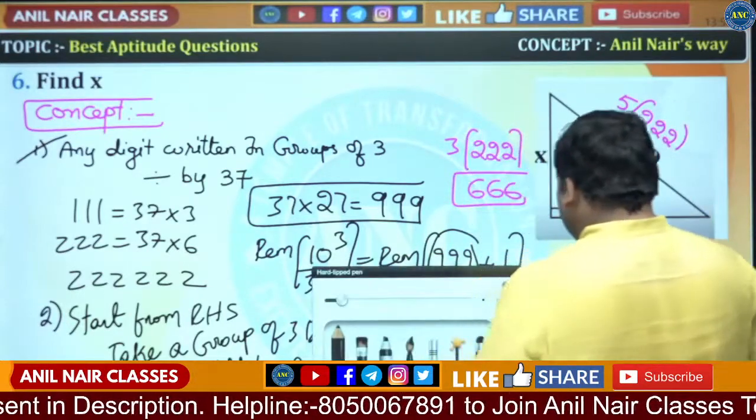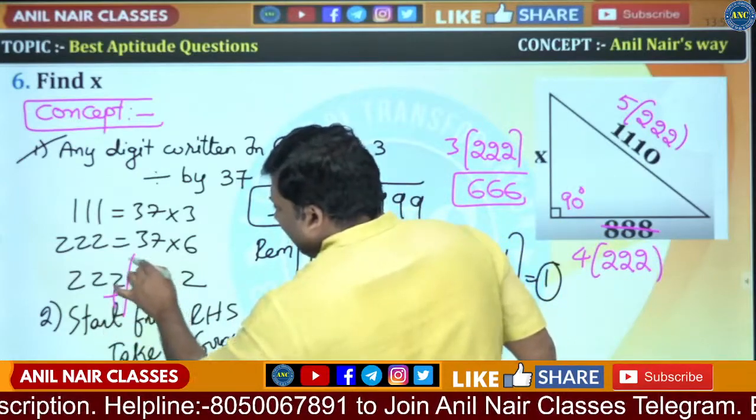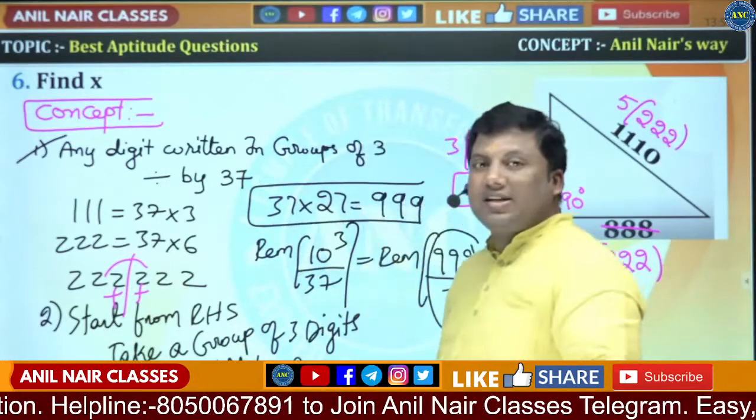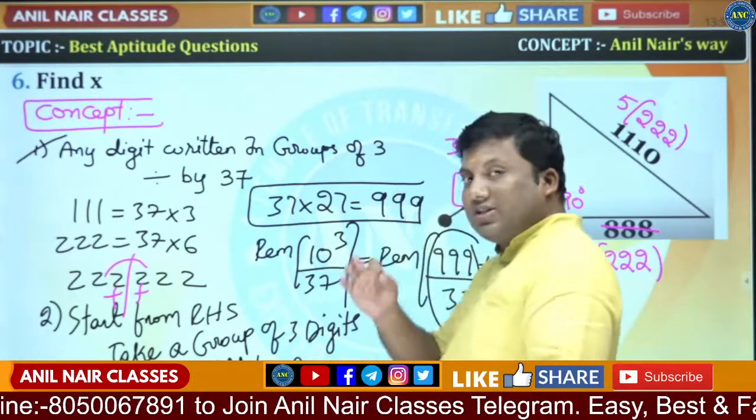So start from right hand side. Take a group of 3 digits and add them.